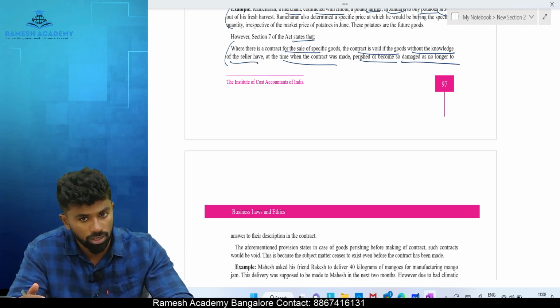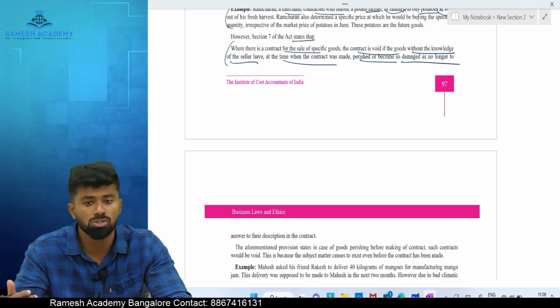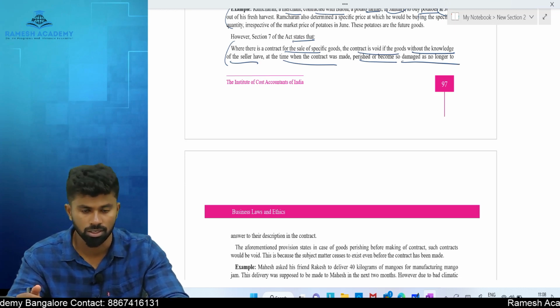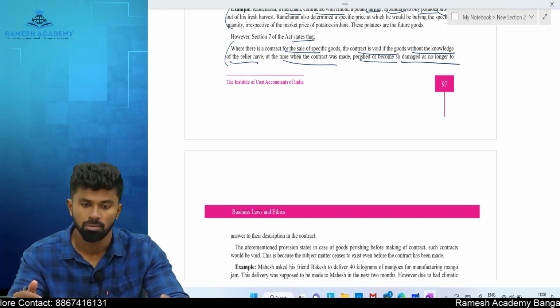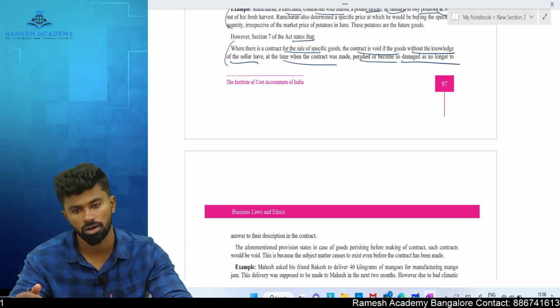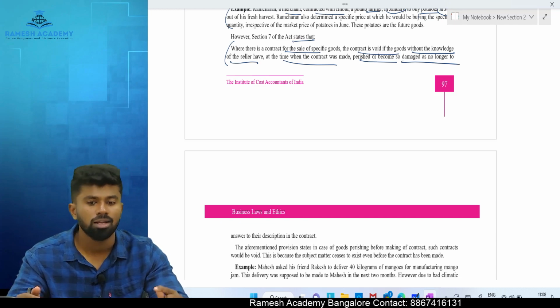Is this contract valid? No, the contract is void. Why? Because the goods are not in existence. So simple. If the goods are destroyed before the contract is made, it is called a void contract.